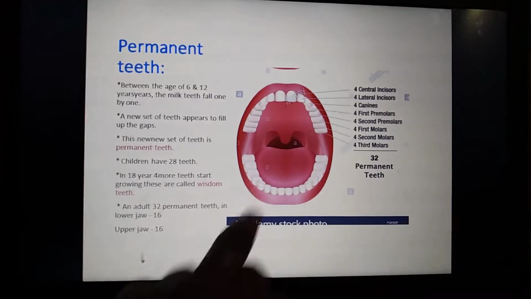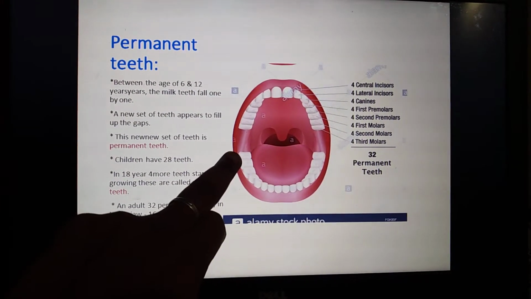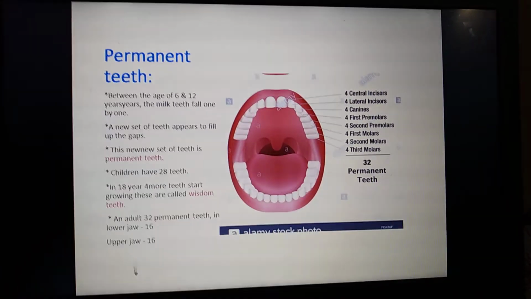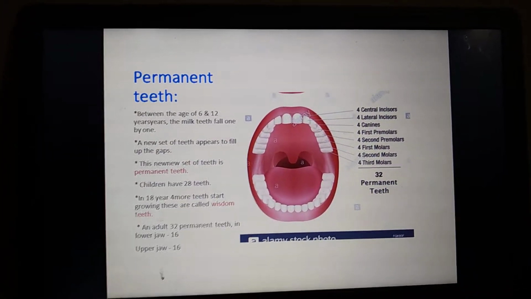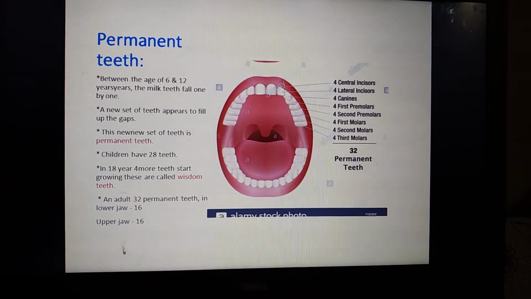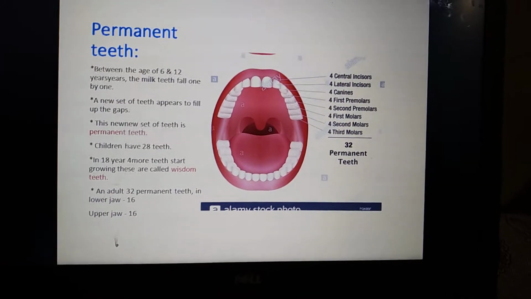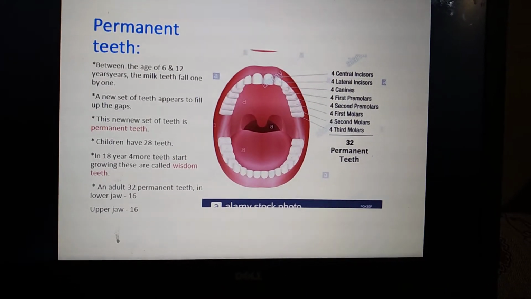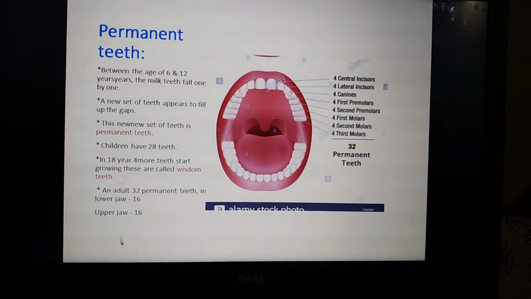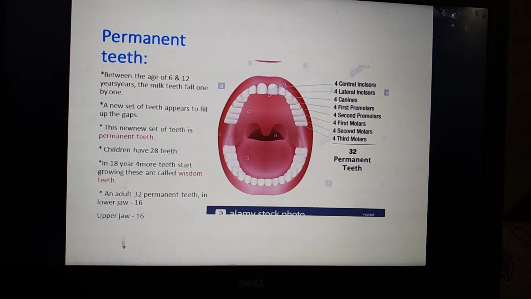Okay, so this is the upper jaw and this is the lower jaw. In the last here you can see the last teeth, right? It will start growing at the age of 18. In adults we can see there are 32 permanent teeth. Adult means more than 20 or 25.